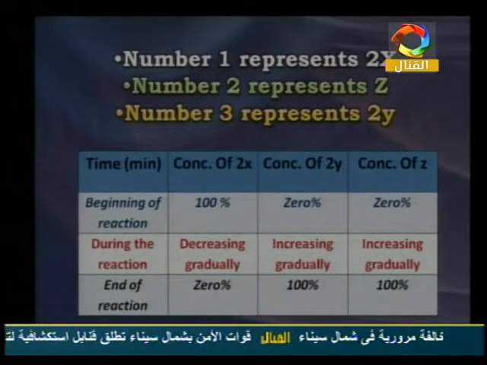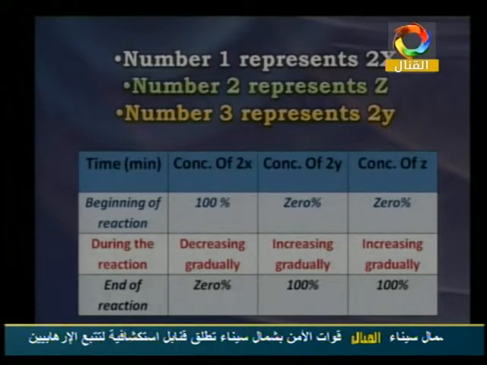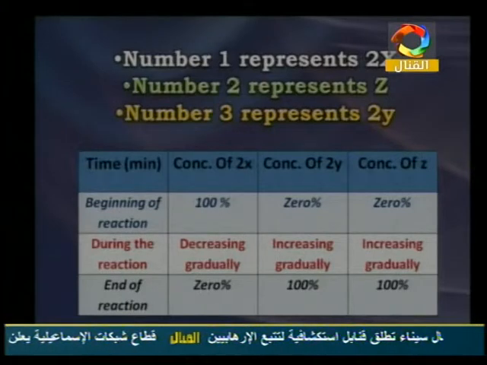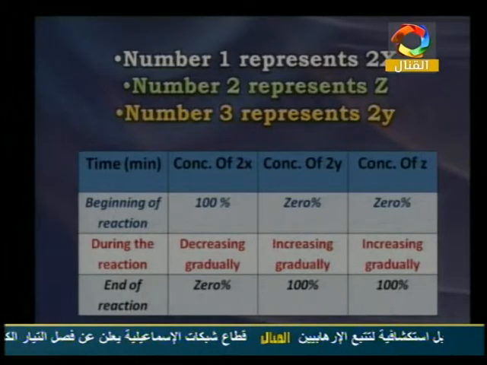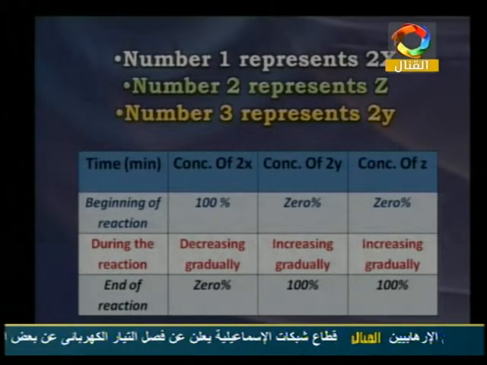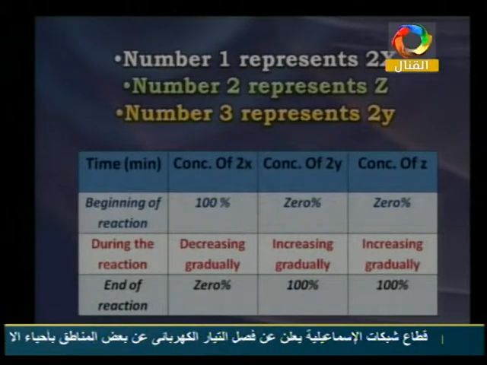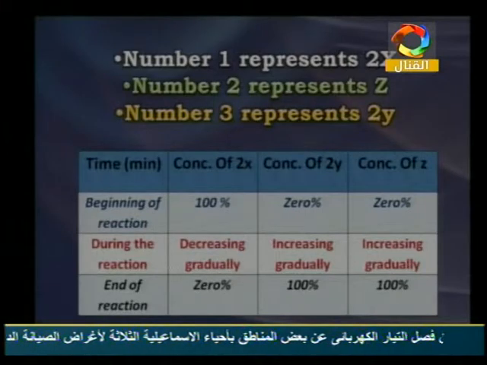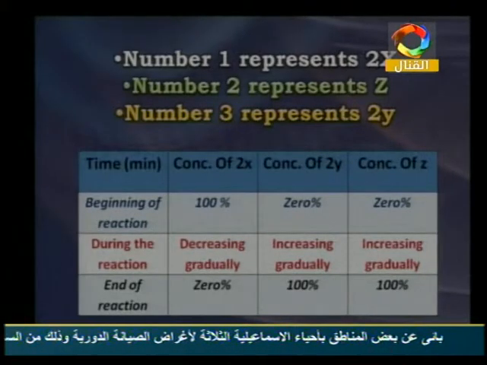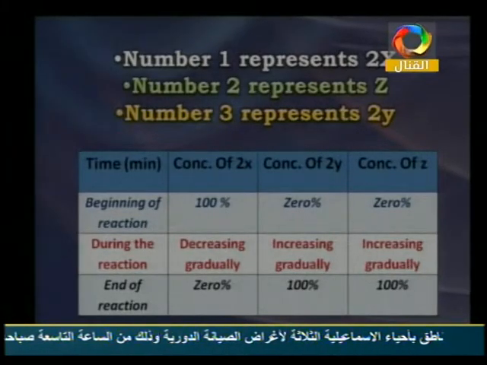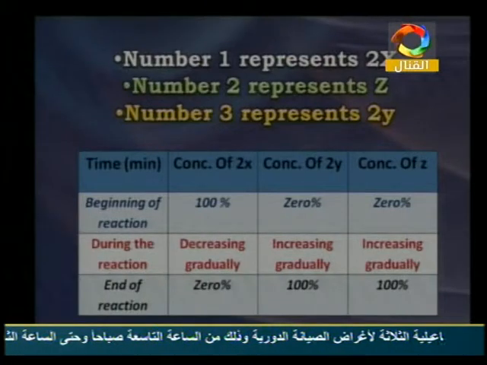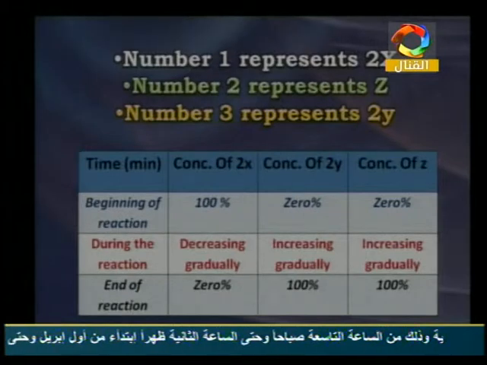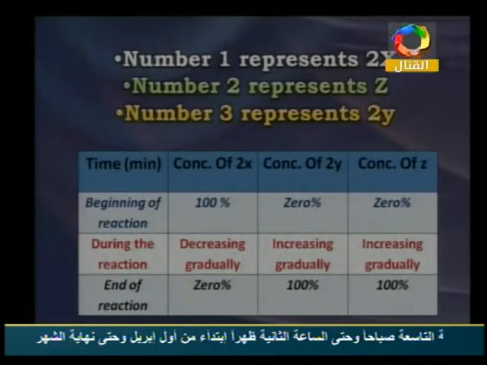At the beginning of the reaction, the concentration of 2x, the reactants, is 100% without any reaction happening. So the concentration of 2y and z is 0%. Why? Because there is no production, as no chemical reaction has taken place. And during the reaction, the concentration of the reactants 2x decreases gradually, while 2y and z increase, the opposite of each other.